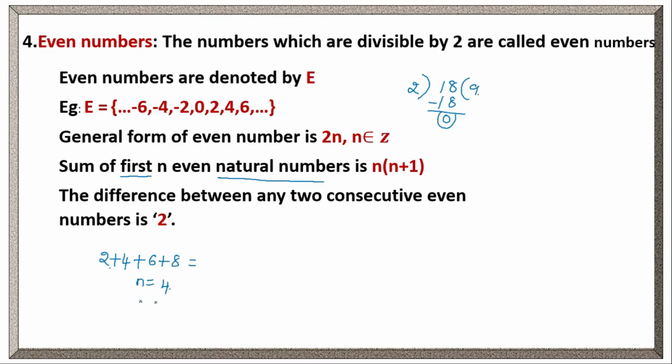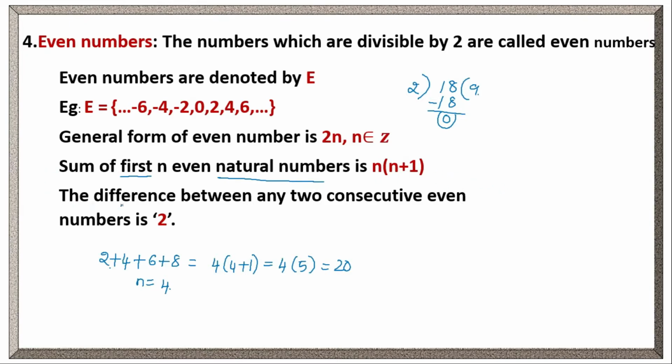So the sum of this is equal to 4 into 4 plus 1. 4 plus 1 value is 5. 4 into 5 is 20. So if we add all these even natural numbers, we'll get 20. Let us check. 2 plus 4, 6. 6 plus 6, 12. 12 plus 8, 20. Is this clear? The sum of first n even natural numbers is n into n plus 1. Based on the n value, we'll get the sum.